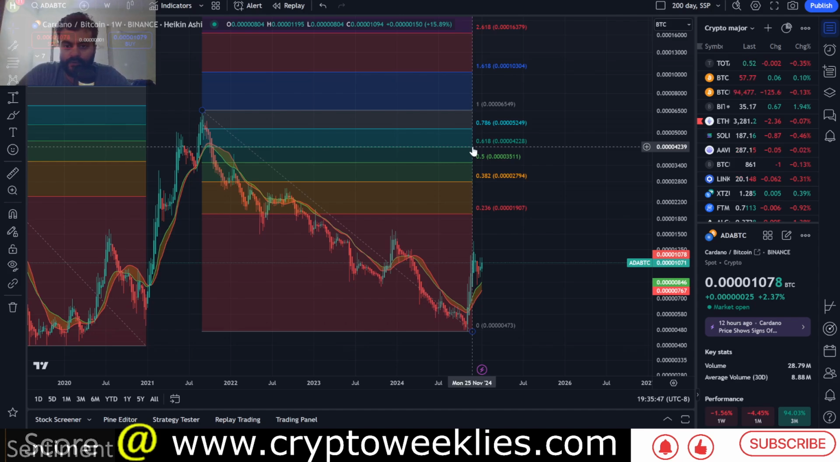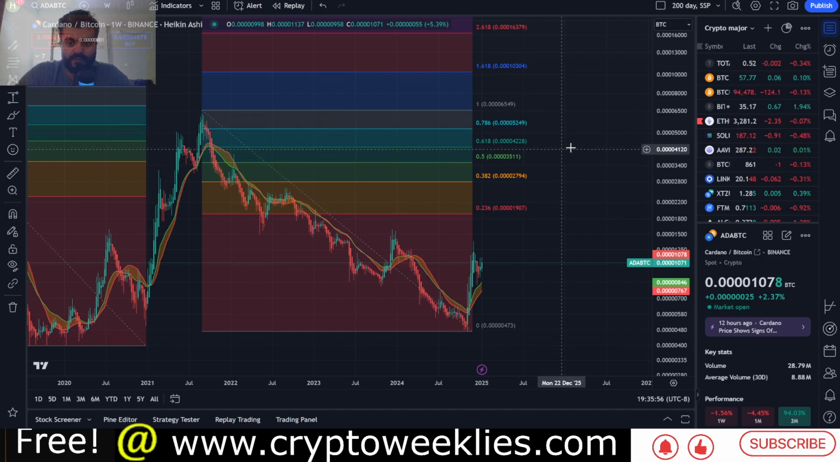That is again at around 4,200 sats, right? Roughly 4x from the current move, and 0.786 is at around 5,000 sats, roughly 5x from the current move.